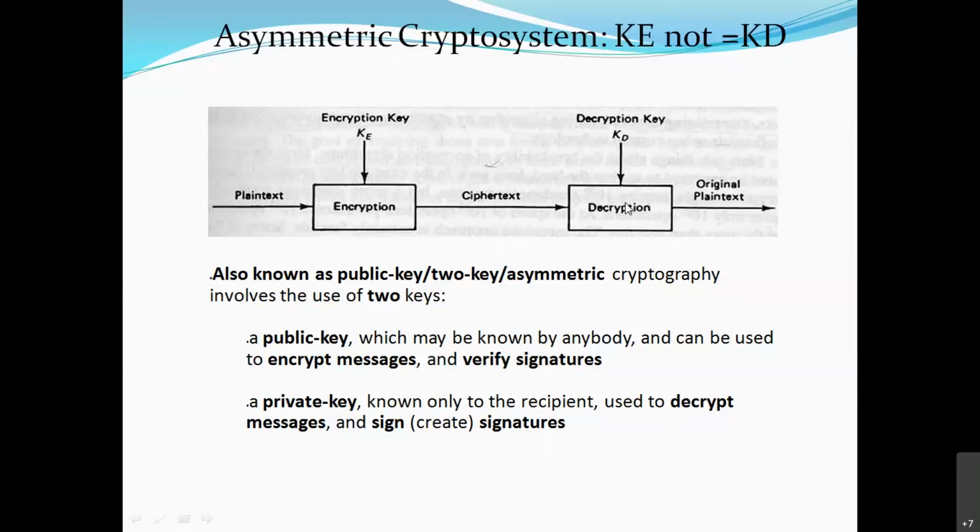At the decryption side, we receive ciphertext. To get the original text, we apply the same algorithm, but the key is different. That is known as the decryption key, KD. So KE and KD are not the same. What was there in symmetric? Both keys were the same.